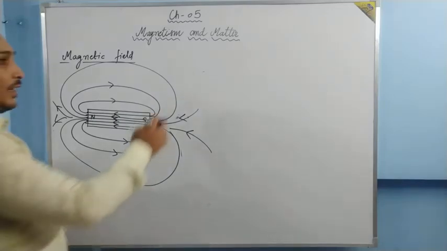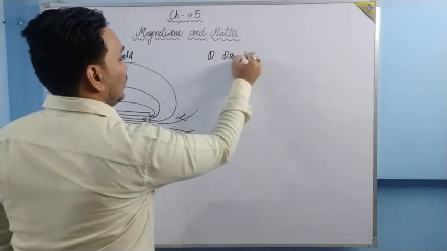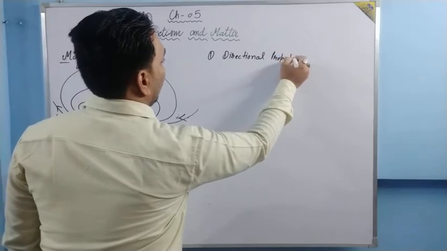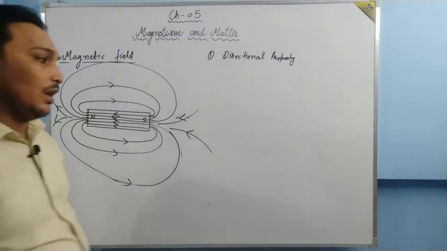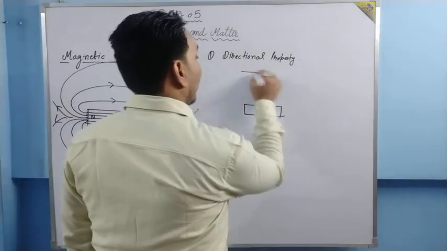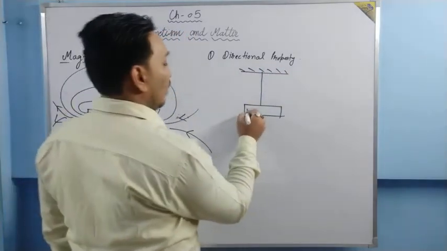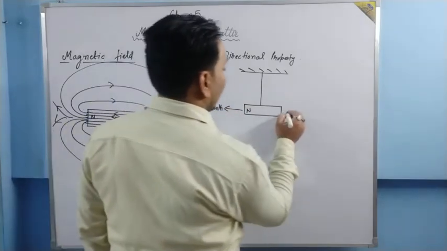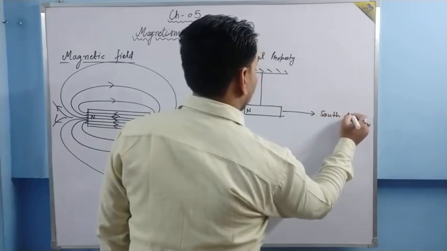What else about the magnet? We have three properties. One is called the directional property. The directional property says that if we hang a magnet from a source, then one of its ends stays towards the north direction and the other end stays towards the south direction.